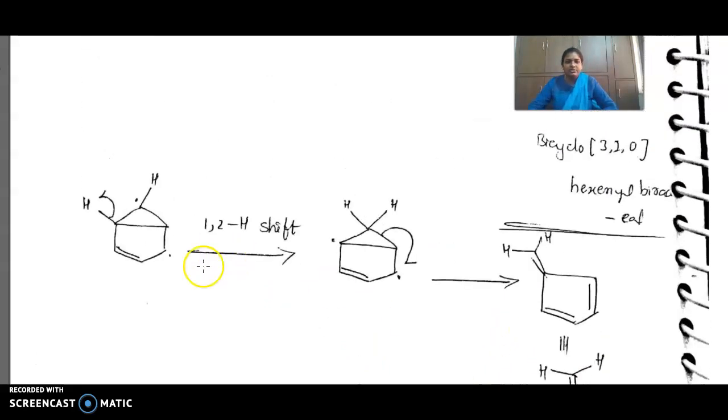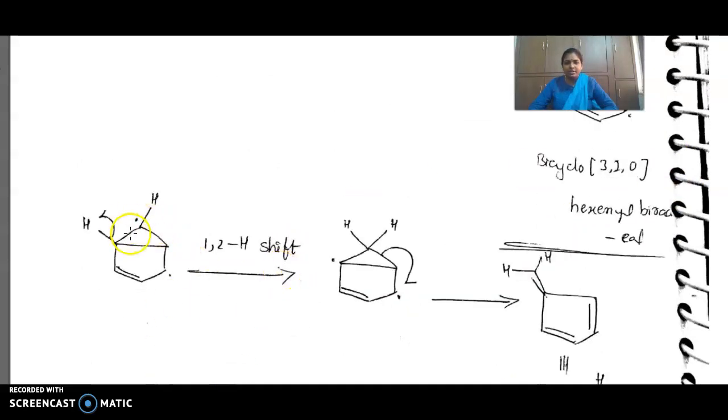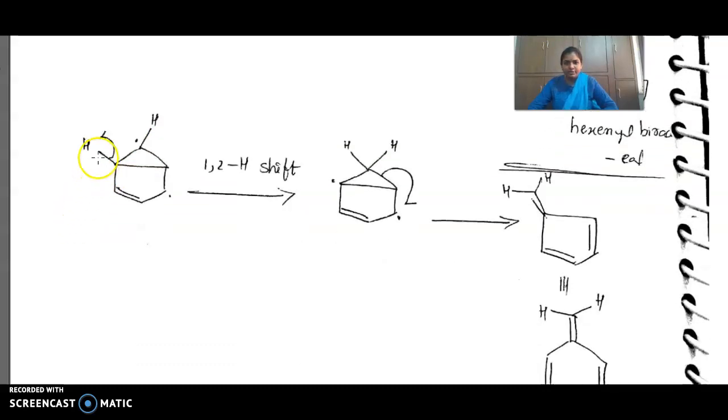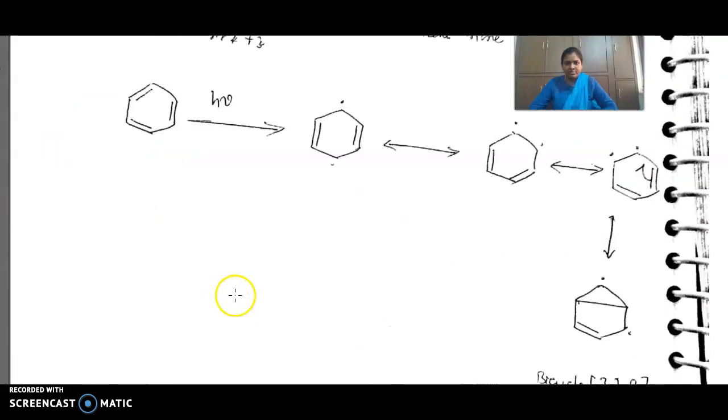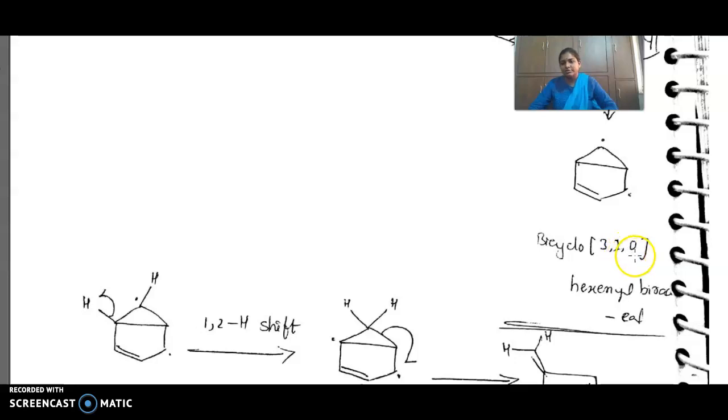First, whatever the 1,4 biradical is formed, we are taking that 1,4 biradical for a 1,2 hydrogen shift. Here this undergoes homolysis. Already a radical is there here. If this is undergoing homolysis, we will get a hydrogen radical, and that hydrogen radical is taken by this. This is how, whatever the rearrangement, we are getting the bicyclo[3.2.0]hexenyl biradical.